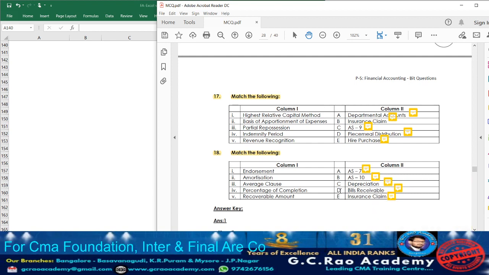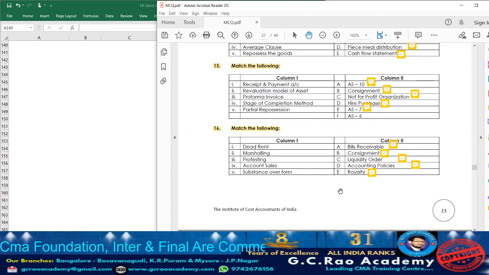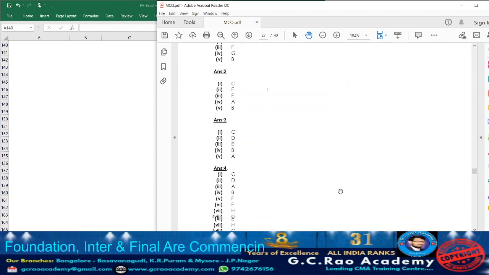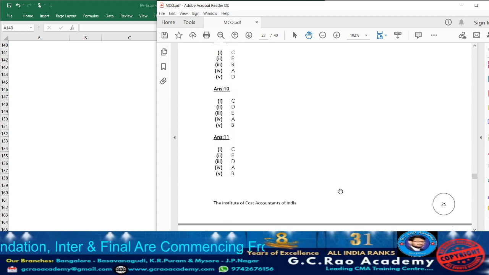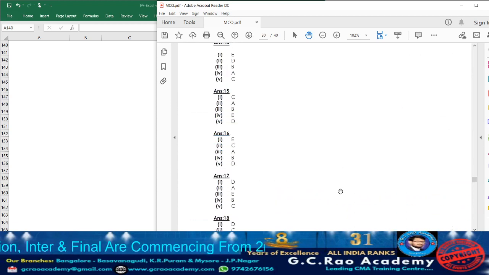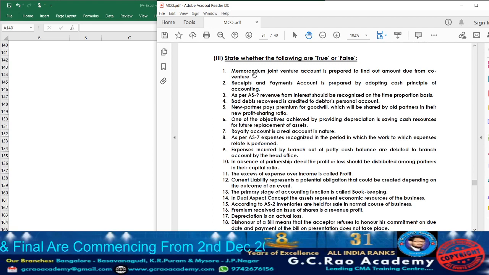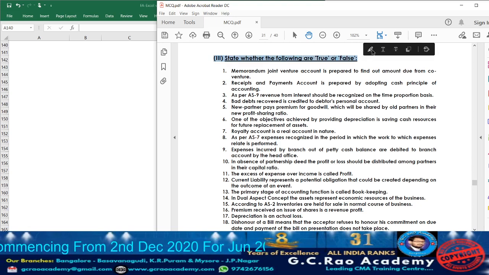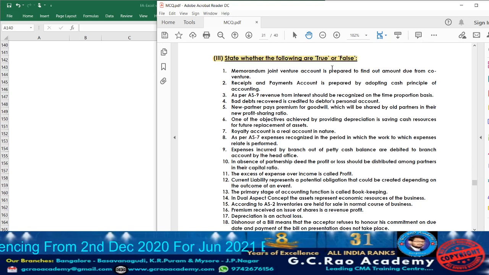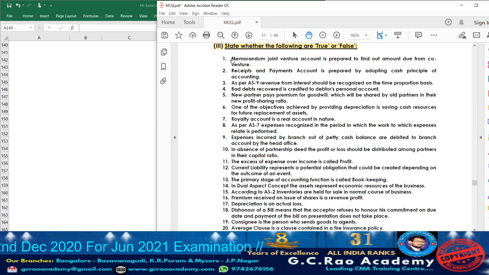So with that, all the sets of match the following, whatever they have given, it is completed. Getting the point? So now let us move on to the other aspect, what they have given in the bit questions. They are covering state whether the following are true or false. Means for the below mentioned statements, we need to identify which particular statement is true, means correct, and which is not correct.